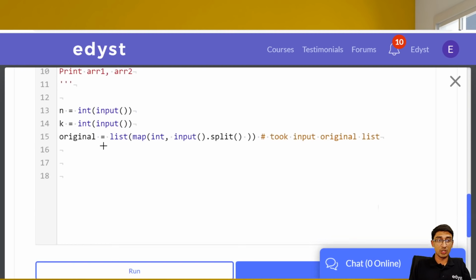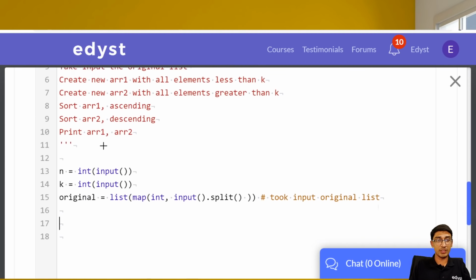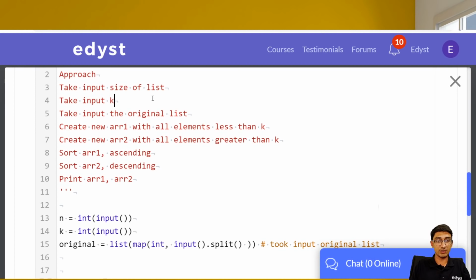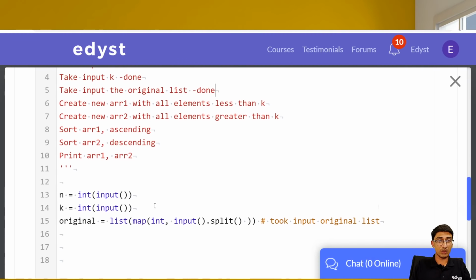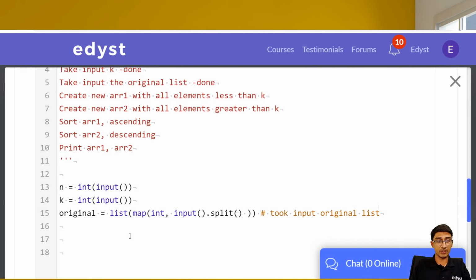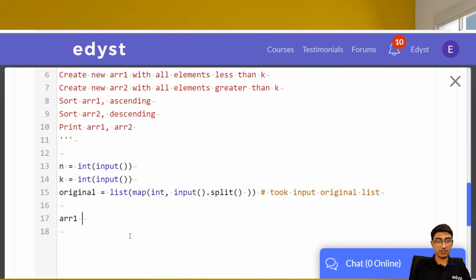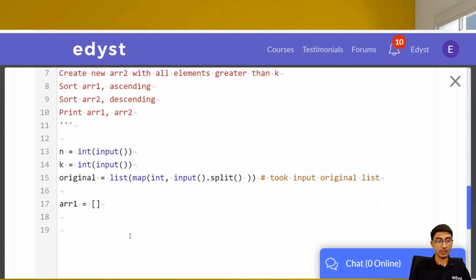Okay, so coming back to this question, we did these things. I like putting down the things that we did. So done: take input the original list. Next: create new arr1 with all elements less than k. All right, so let's do that. Let's say arr1 is equal to an empty list first.